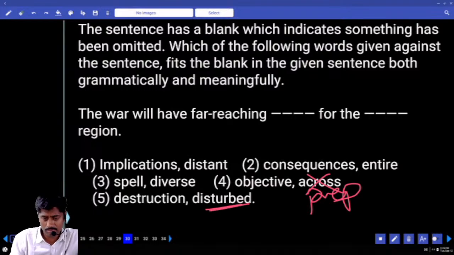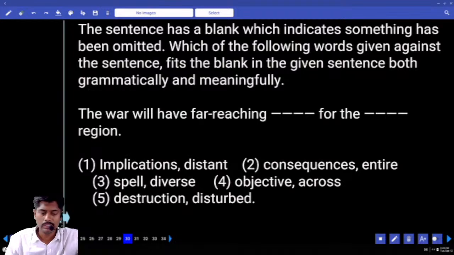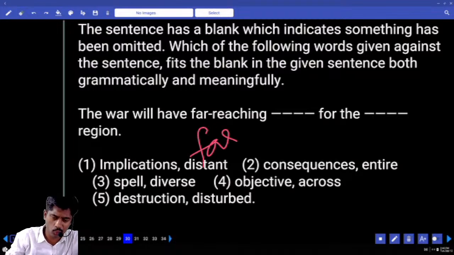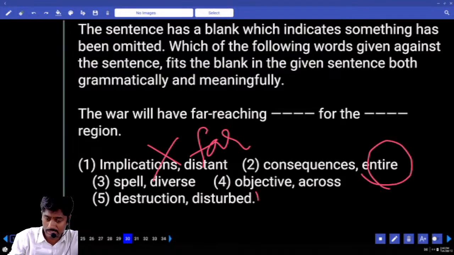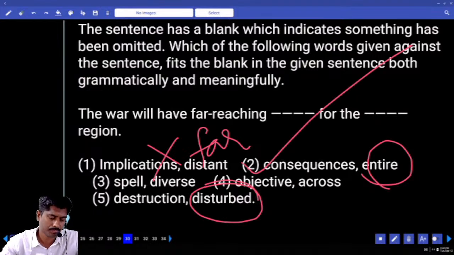Disturbed region, maybe. Answer 1, 2, 5. Because of war there will be far-reaching implications, consequences, destruction. For the distant, distant means far, no. Entire region, okay. Disturbed region, maybe. Answer 2 or 5. Second option.